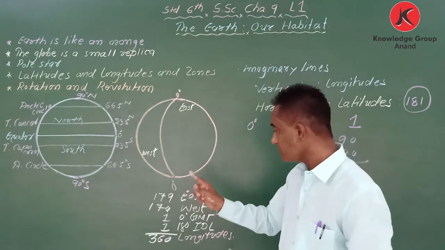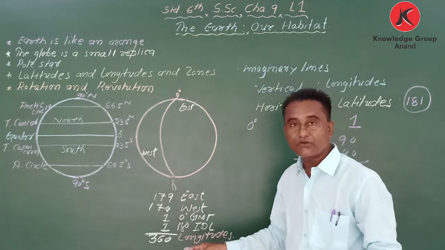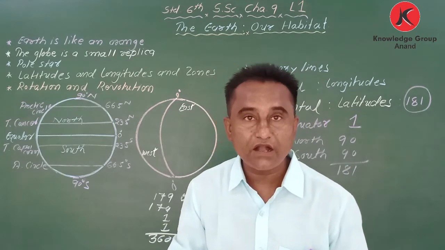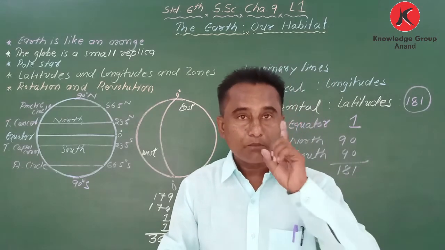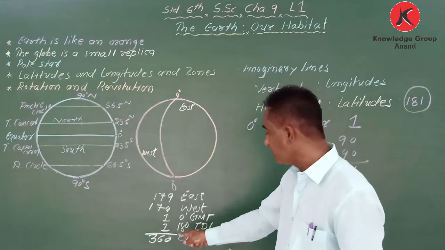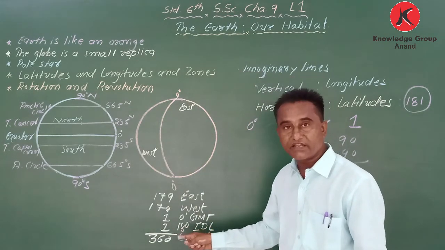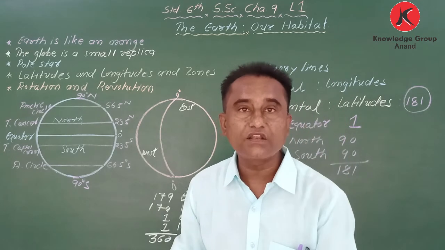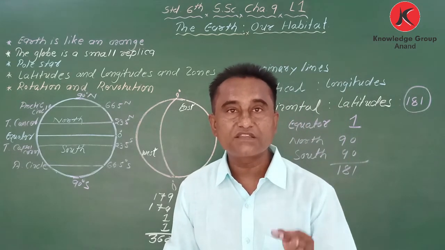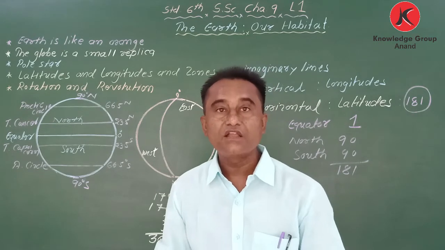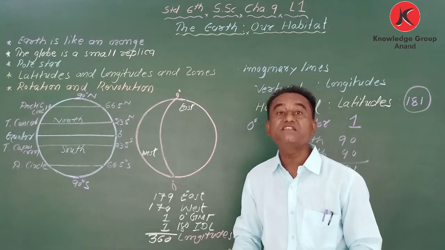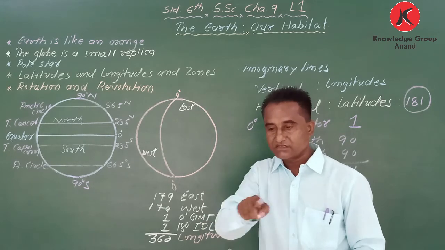Once again, all the longitudes pass through either water or land, but only the 180 degree longitude passes only through the Pacific Ocean, and that is why it is not drawn as a semicircle, it is zigzag.